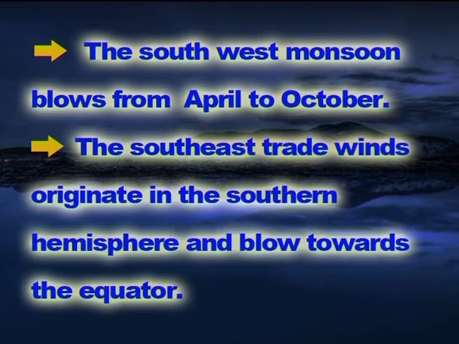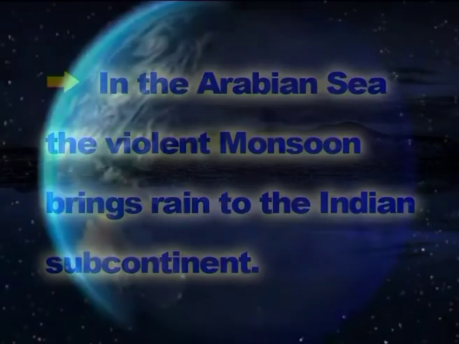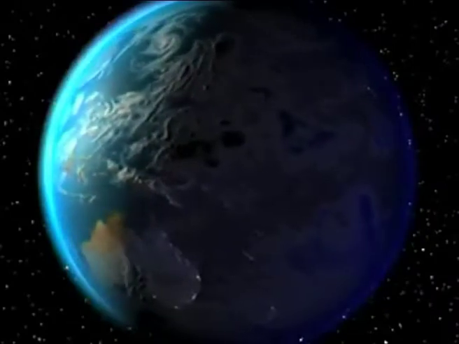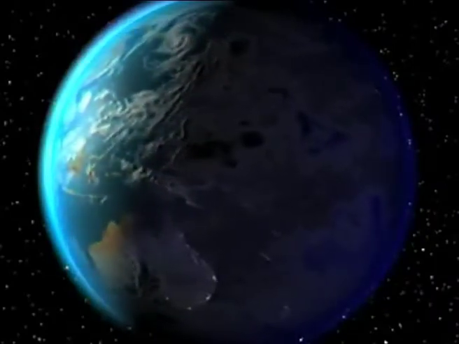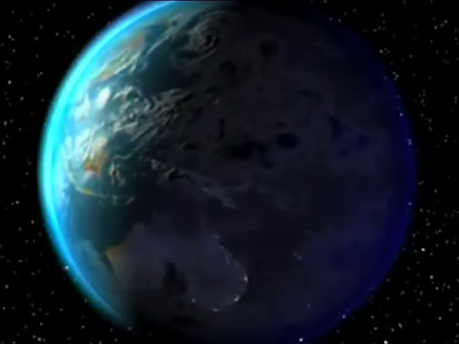The southeast trade winds originate in the southern hemisphere and blow towards the equator. In the Arabian Sea, the violent monsoon brings rain to the Indian subcontinent. The rotation of the earth makes these winds blow northwestward. The prevailing westerly winds blow steadily from west to east. These winds often bring violent tropical storms to Madagascar and other areas of the Indian Ocean.